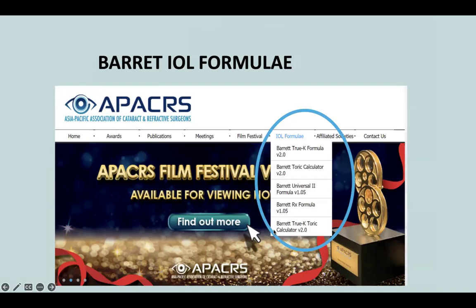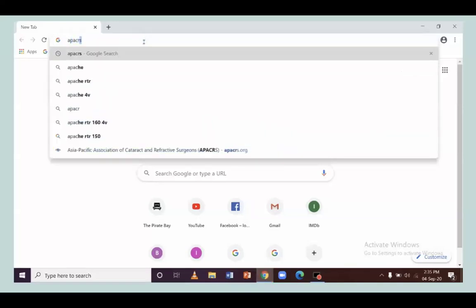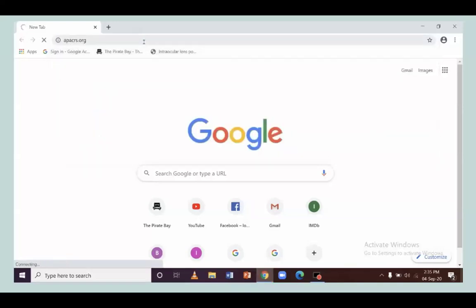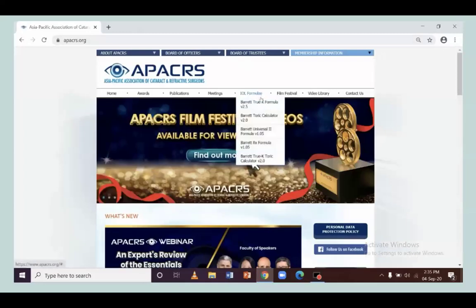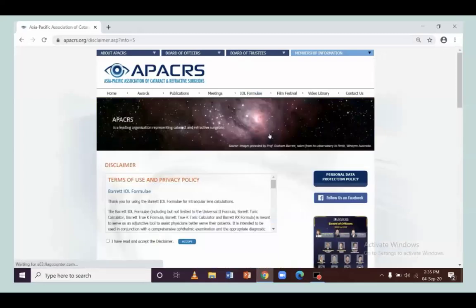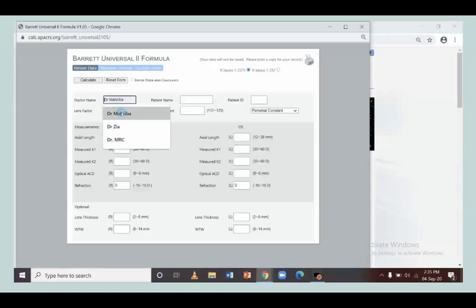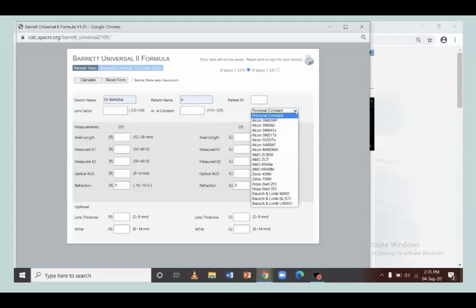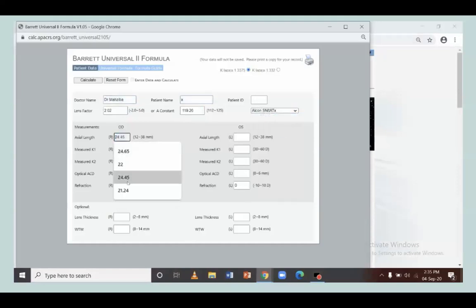So all our worries can be solved by the Barrett formula. We go to APACRS, we see the formula, we check the formula, and that's how easy it is. Then we put in all the data that we got from our biometry, and we get the desired IOL power. So this is how easy it is. We can all start using it.